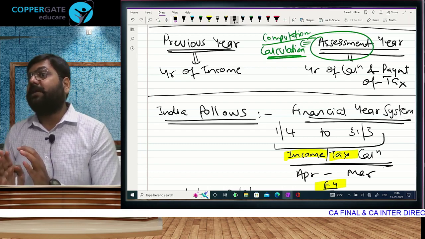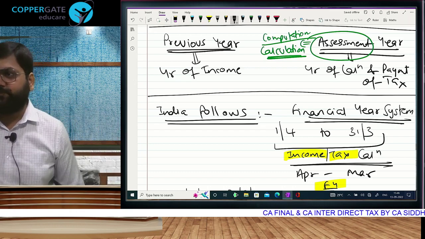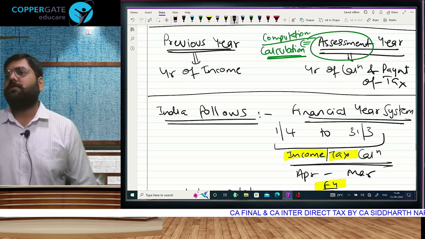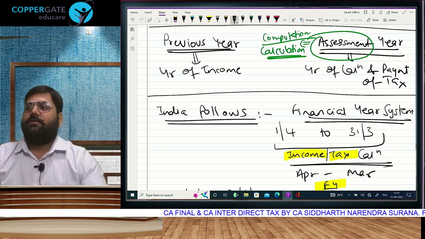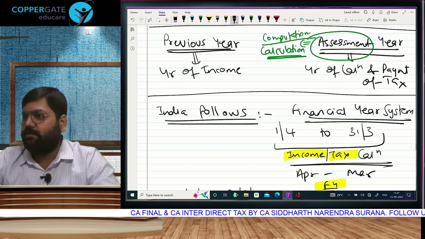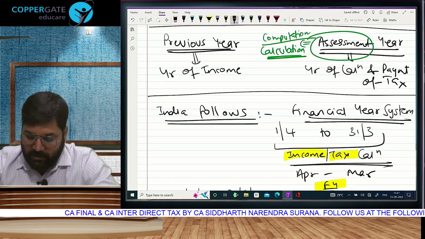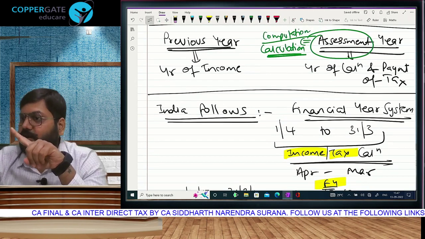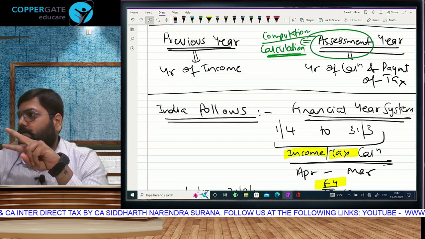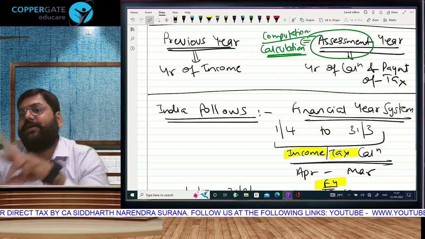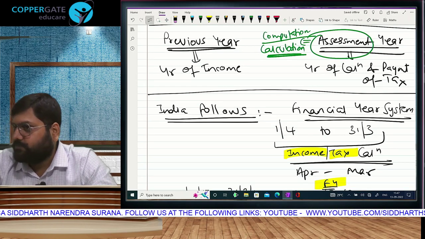So what is the meaning of assessment? Calculation. And what is the legal name of the word calculation? Computation. Henceforth, it will be advisable if you use the word computation instead of the word calculation. I say calculation is right, but computation sounds more professional. What are the two things that we have to calculate? Income and tax. So, are we clear on two things? One, India follows a financial year system, and when we calculate income and tax, we call it computation, that is assessment of income and assessment of tax. Correct or no? Very good.